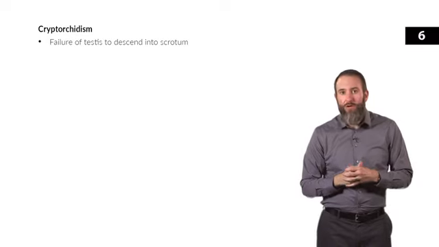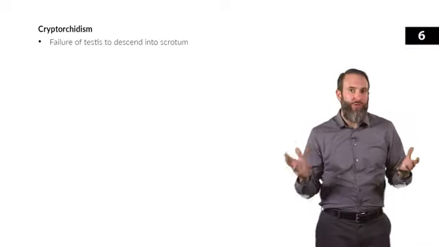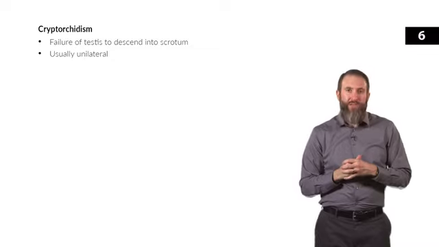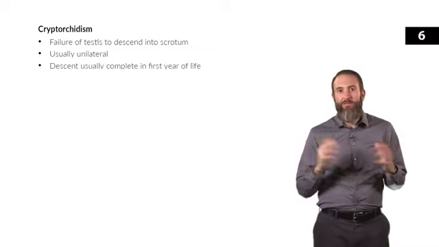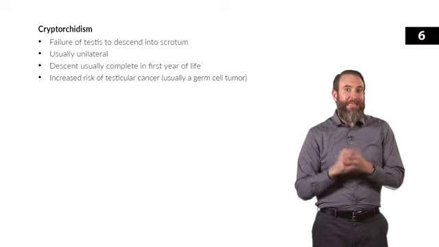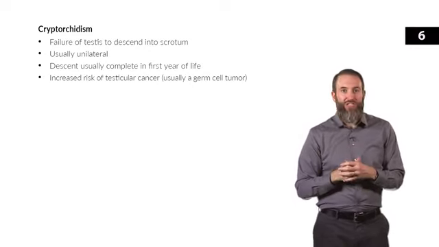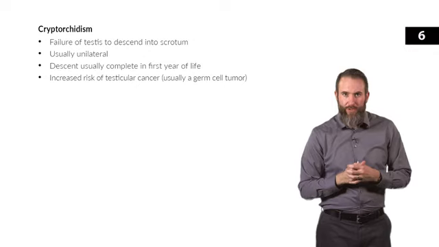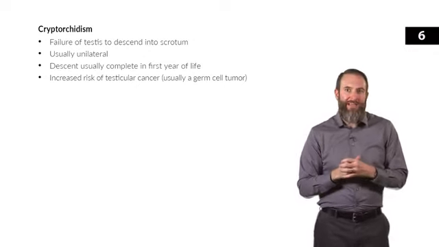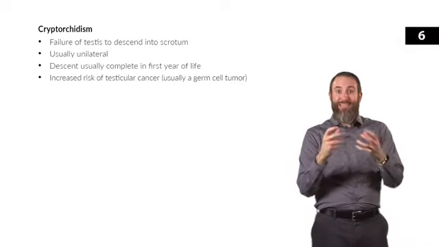Next, let's move on to cryptorchidism. So this is failure of the testes to descend into the scrotum. Now, usually it is unilateral, but it can be bilateral as well. The descent is usually complete in the first year of life. And there's an increased risk of malignant tumor in the undescended testicle, and it's usually a germ cell tumor. It's also interesting that there's an increased risk, though smaller, of testicular cancer in the contralateral, so that normal descended testicle as well.